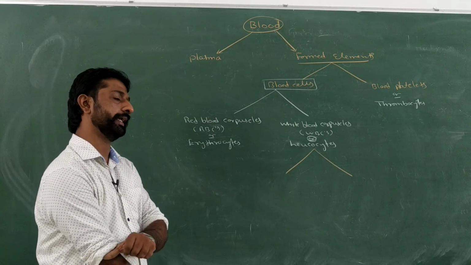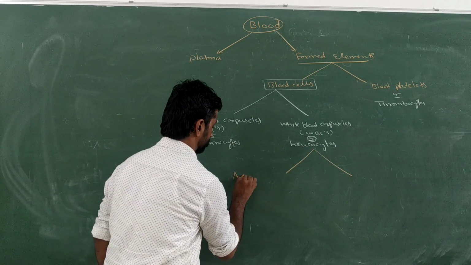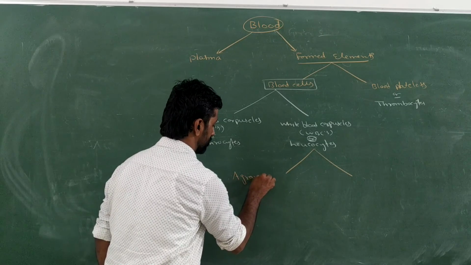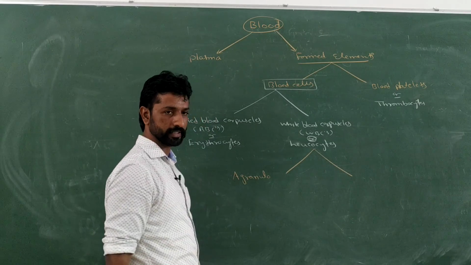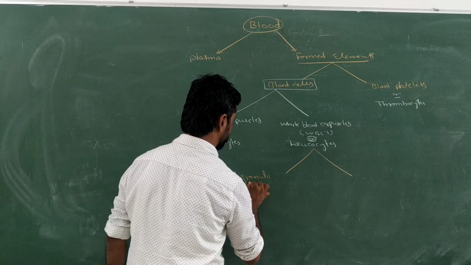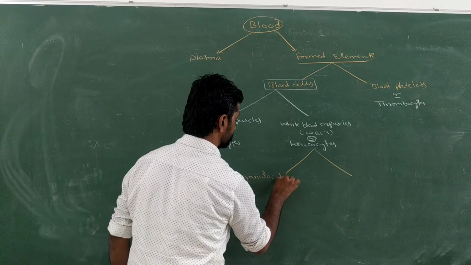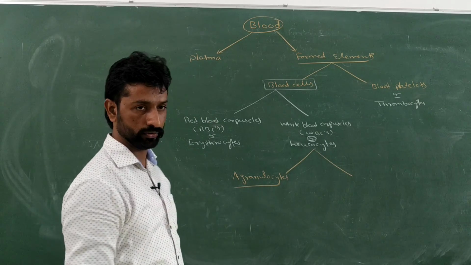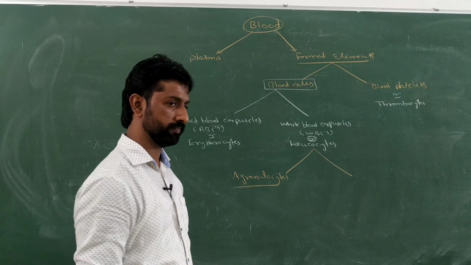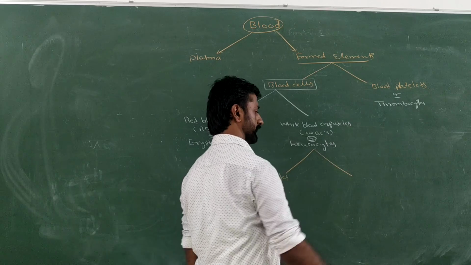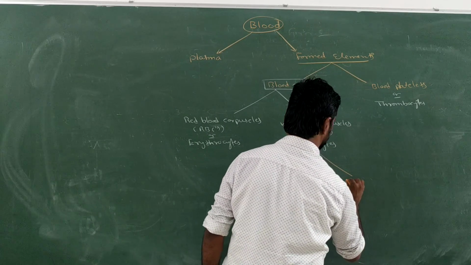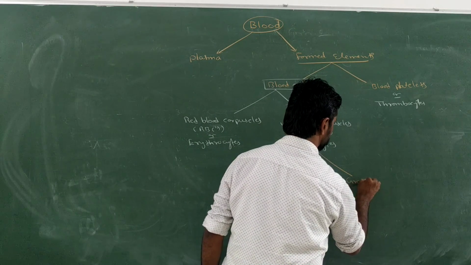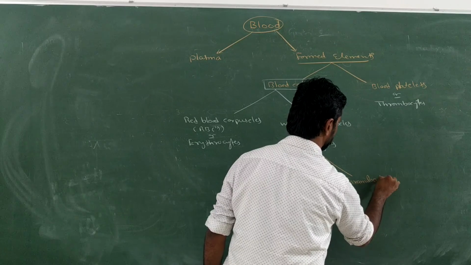Granulocytes and agranulocytes. Based on the presence or absence of granules in their cytoplasm, they are classified. Those without granules are agranulocytes, and those WBCs which contain coarse granules in their cytoplasm are called granulocytes.